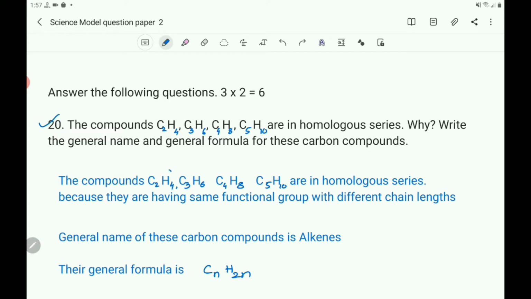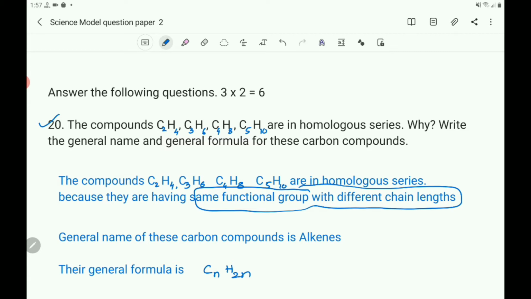The compounds C2H4, C3H6, C4H8, C5H10 are in a homologous series because they have the same functional group with different chain lengths.